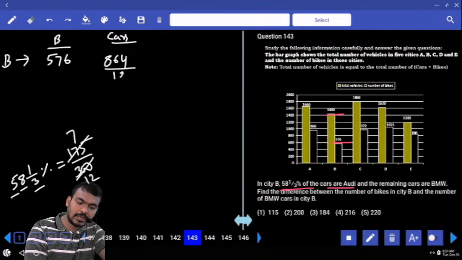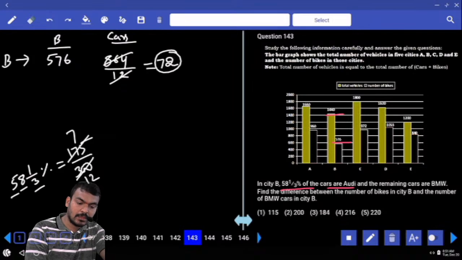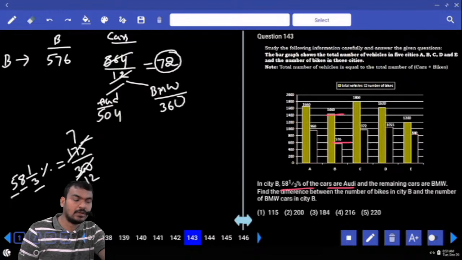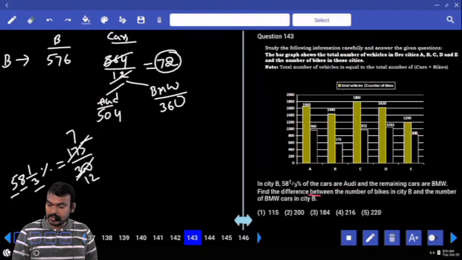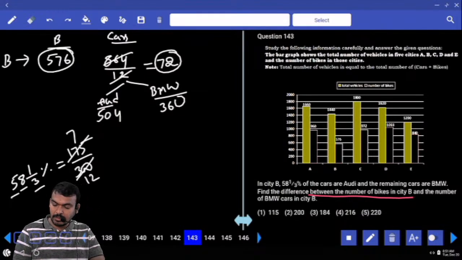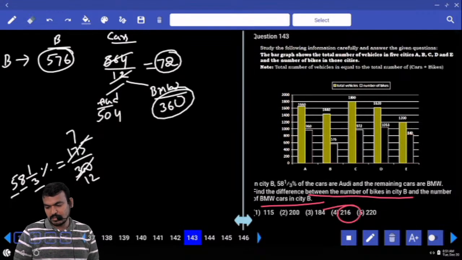864 divided by 12, we get the one part. 12 how many times? 7 times. Again 2 times. Every one part is how much? 72. Then Audi is how many parts? 7 parts. 7 into 72, 504. Next, BMW remaining, or not? How many parts? 5 parts. 5 into 72, 360. What is the question here? Difference between the number of bikes in city B and BMW cars in city B. What are the city B bikes? 576. And BMW cars in city B, 360. What is the difference? 216.